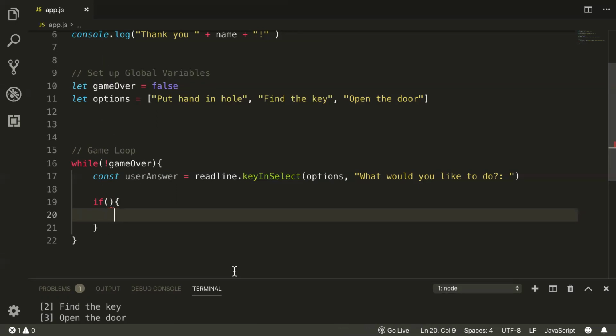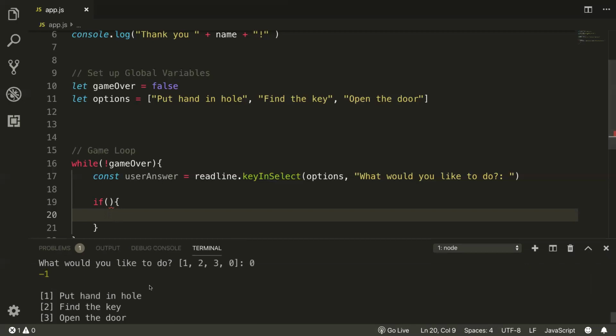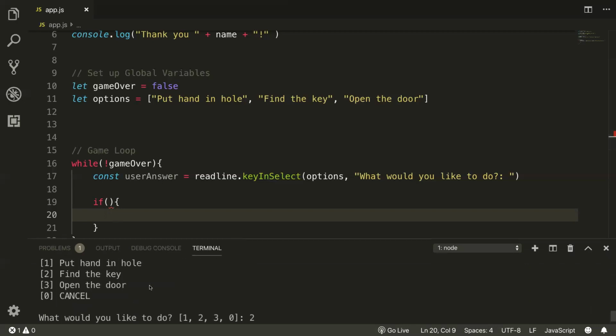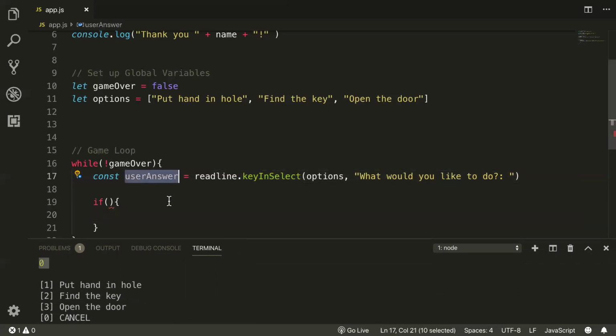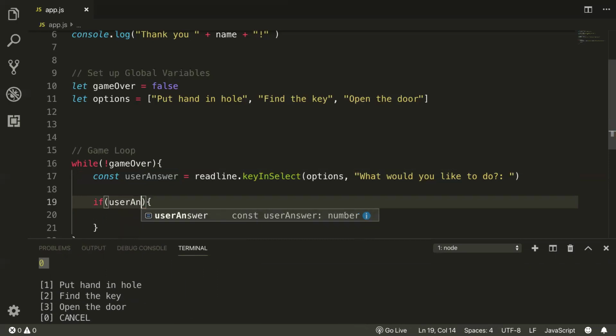You could do it that way, but even more straightforward: if they chose the first option, put hand in hole, it will give us 0 as the value of user answer. So now it's just a condition of saying, is user answer equal to 0? If so, they chose option 1. So if the user's answer evaluates to 0, that means they put their hand in the hole.